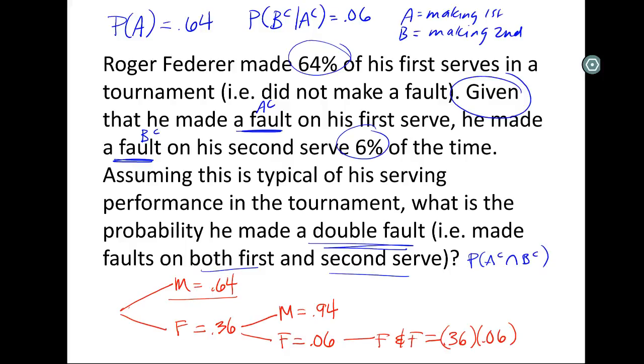So to me, the display is way more useful here. I had so much trouble trying to come up with things to use in the notation. But since we had one thing happening and then another, it was actually easier to visually see what was happening in a tree. Again, this to me was an extra credit question I put on one test. It is far beyond what I normally do in a class.